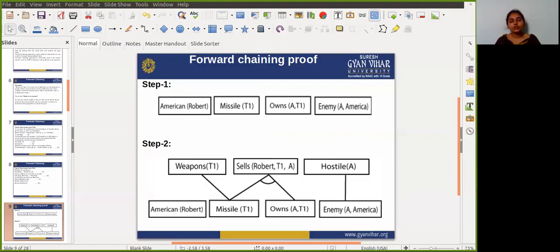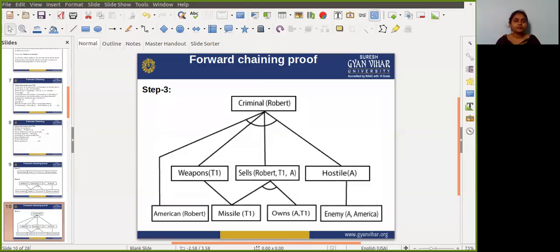As you can see here in the diagram, this is how we can apply all these rules. Now come to the next step, that is step 3. In step 3, we can check that rule 1 is satisfied with the substitution P/Robert, Q/T1 and R/A.